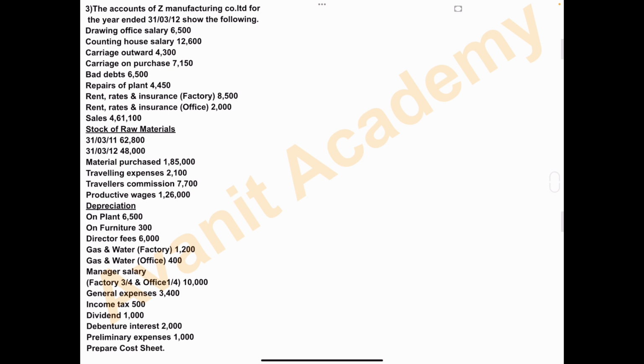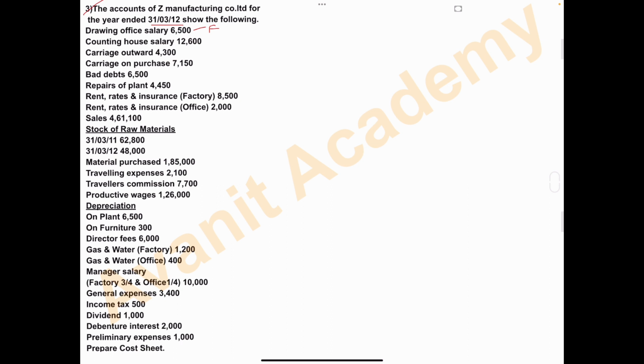Let's start problem number 3. The accounts of Z Manufacturing Company Limited for the year ended 31st March 2012 show the following. Drawing office salary rupees 6,500. This item we have to take under the head factory overhead.